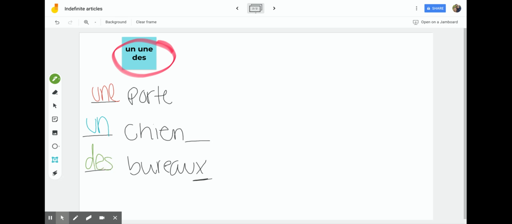So it's really helpful to apply the rule of if it ends in an E, 80% of the time it's going to be feminine. And if it ends in an S or an X, it's probably plural. So that helps figure out which article you need to use. Now, the only main thing is that for all of those articles, when you see ne and then pas, whenever you see this, that means it's negative, meaning your sentence is negative.